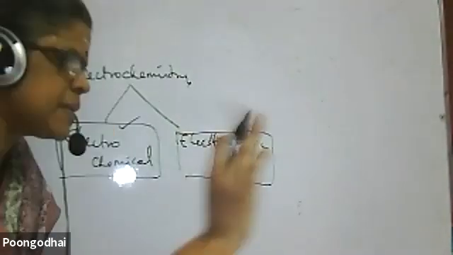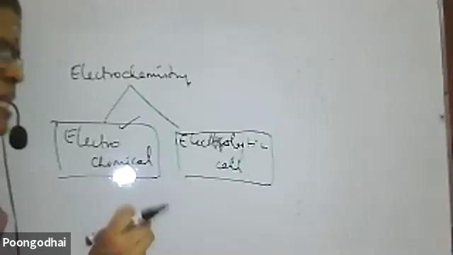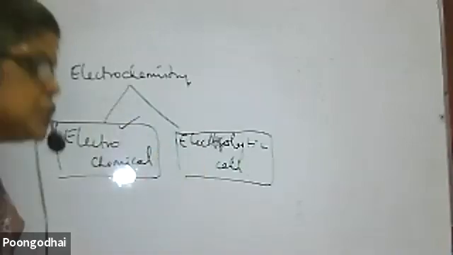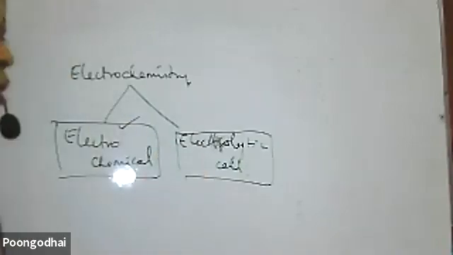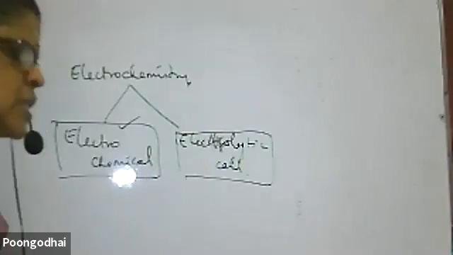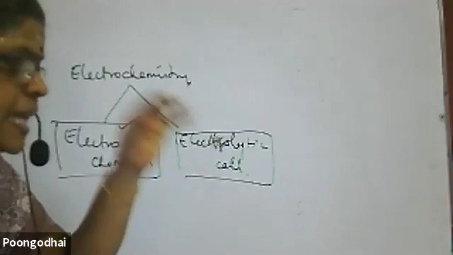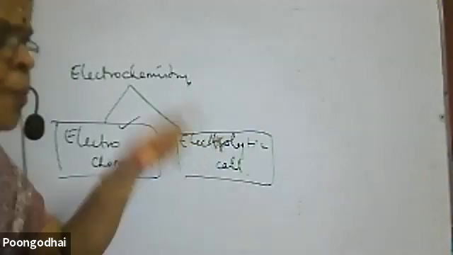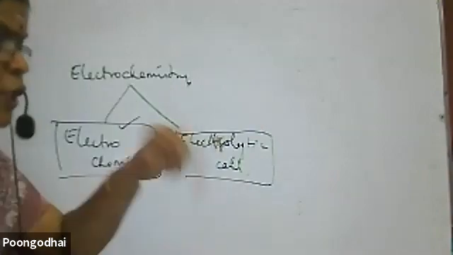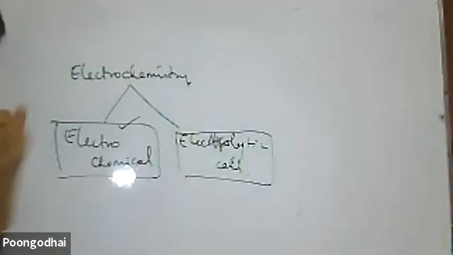What is an electrochemical cell? A cell which converts chemical energy into electrical energy is called an electrochemical cell.